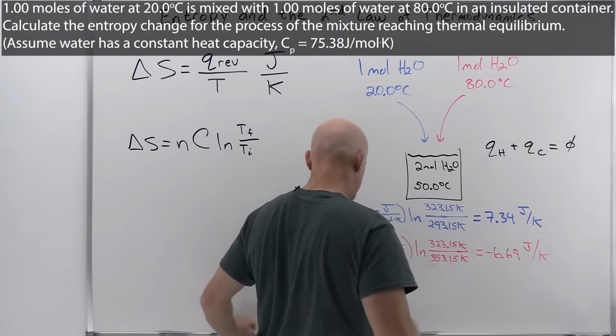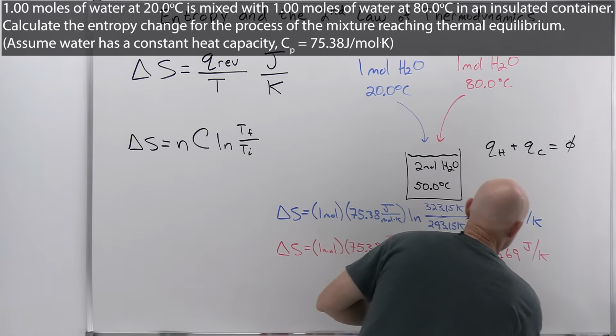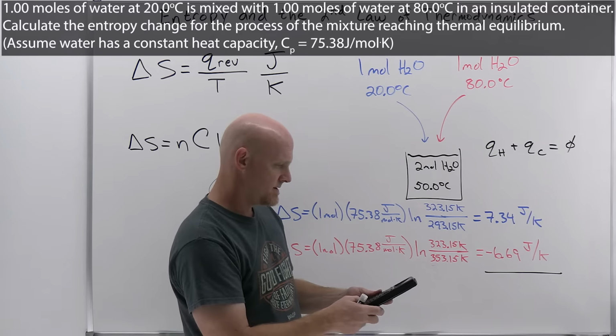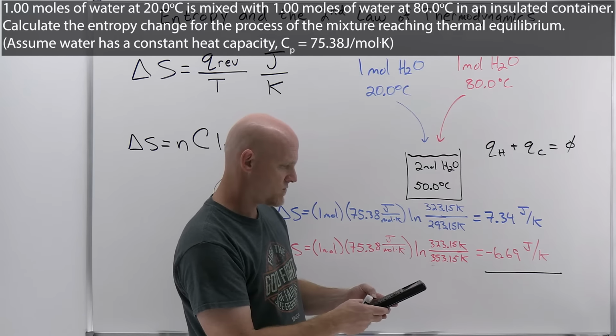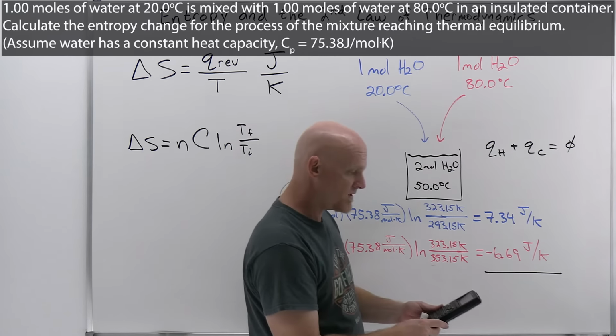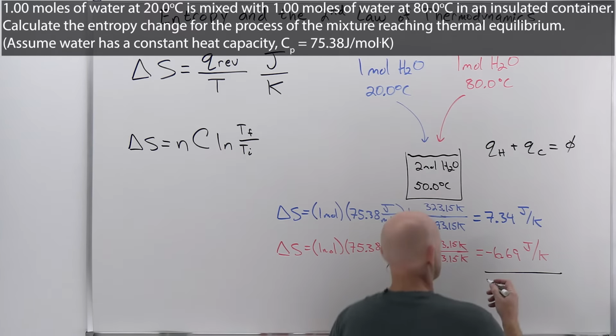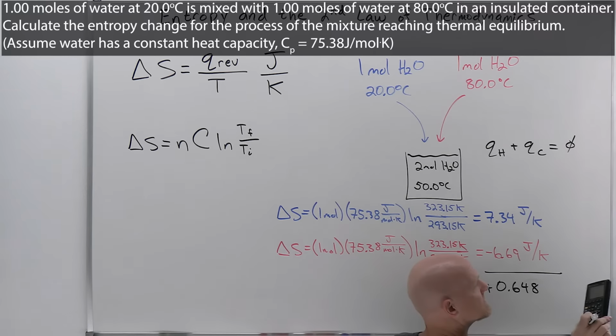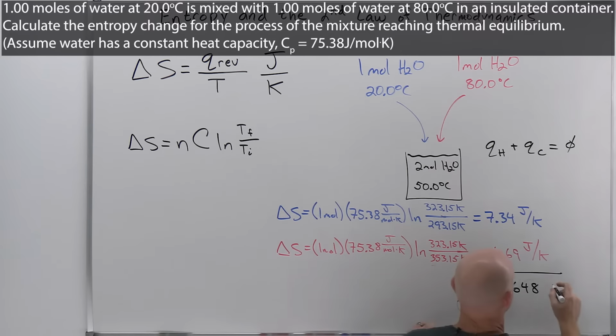Cool, and if we add these two together, we'll get the delta S of the entire process. So again, plus 7.34, and it's going to be 0.648. A little dyslexic there, so 0.648. Let me just look back at that. Yeah, 0.648 joules per Kelvin.